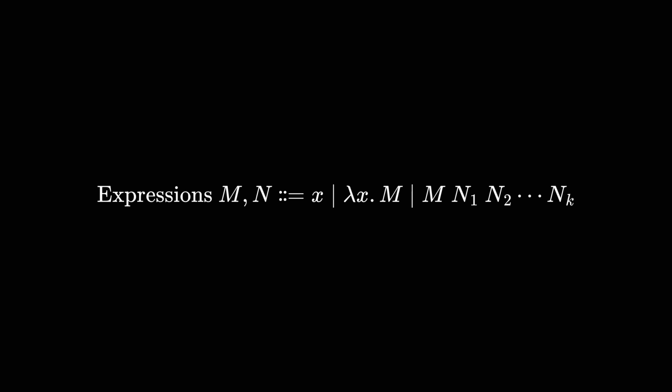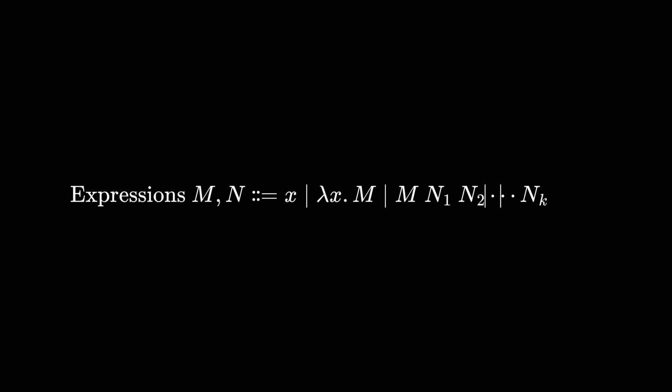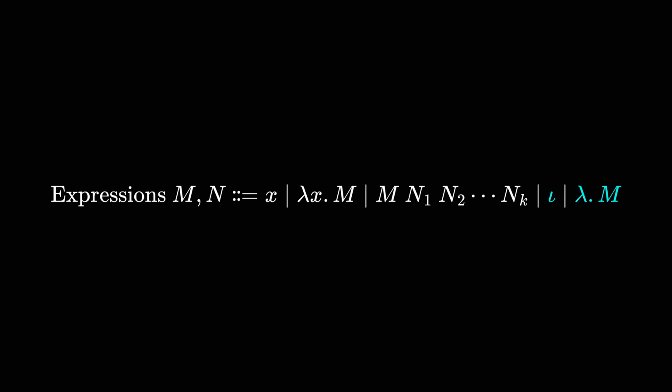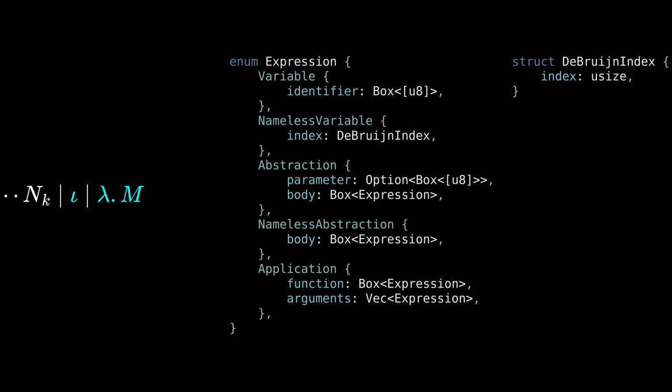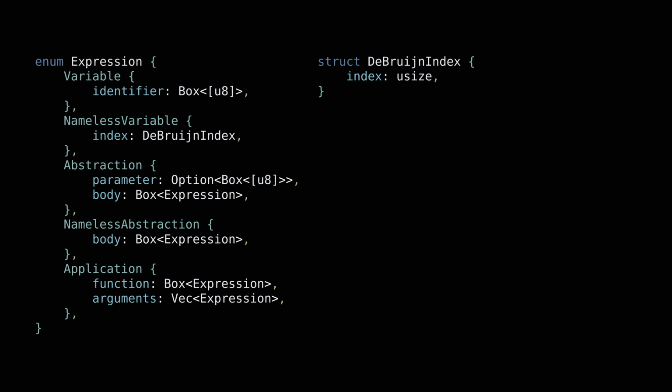Like in the examples, we'll focus on an untyped lambda calculus in mixed representation. By mixed representation, I mean that we can have named free or bound variables and named lambda abstractions, and that we can also have nameless bound variables represented as De Bruijn indices and unnamed lambda abstractions. Our goal is to convert an expression in mixed representation to a fully named representation by soundly generating parameter names for unnamed lambda abstractions. In Rust, the typical way to represent such expressions is with a recursive enum type, with nested expressions stored as boxes of expressions.